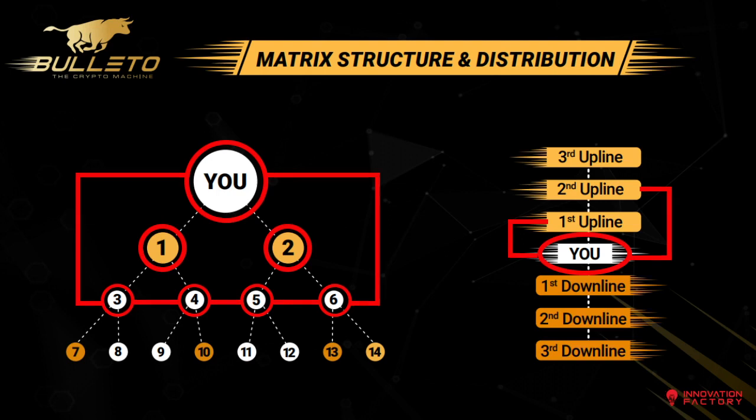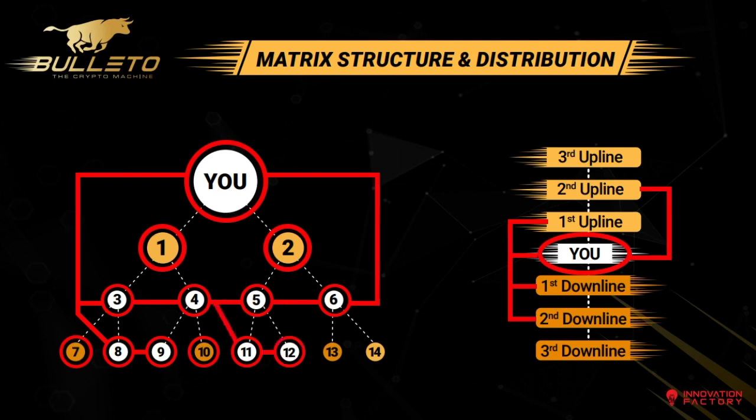Now as soon as your 7th circle gets filled with income, the income is redirected to your first downline. The income generated in circles 8 and 9 go to you, and the 10th circle's income is redirected to your second downline. The income for circles 11 and 12 go straight to you.